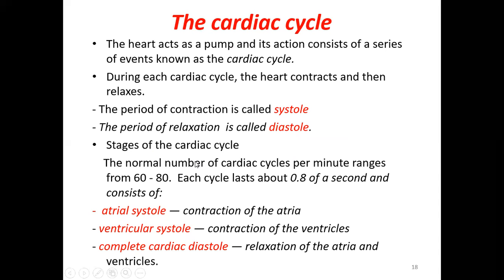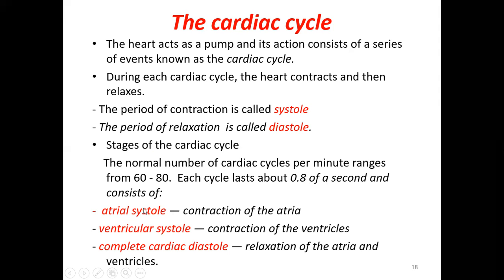The normal number of cardiac cycles per minute will be 60 to 80. These two, systole and diastole, are also called lub-dub. Okay, so this beating of the heart, contraction and relaxation, that is the systole and diastole, takes place almost 60 to 80 times per minute. So each cycle lasts from 0.8 seconds to 1 second.